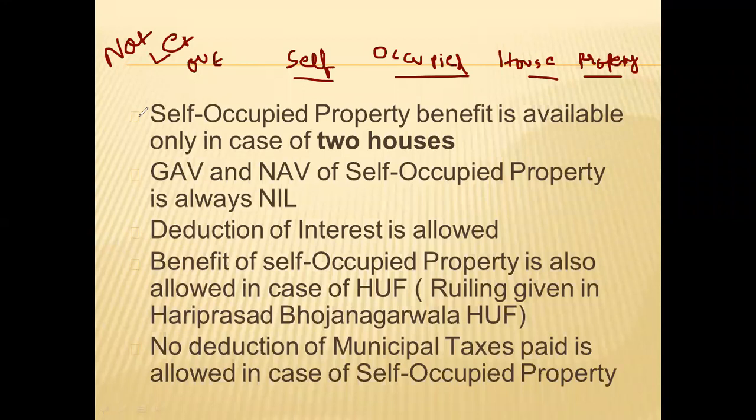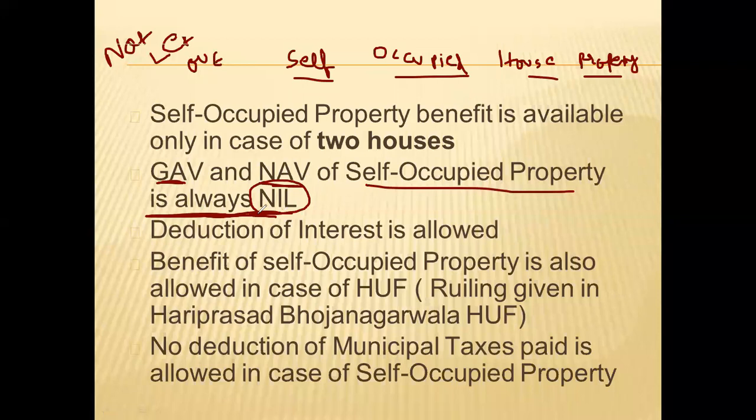Now, very important thing. Self-occupied house property is occupied by the owner of the house property for their own purpose. That is one thing. Now, very important thing for an examination is that gross annual value and net annual value of a self-occupied house property is always nil. So you need not calculate the GAV and NAV of a self-occupied house property. It will always be nil only.